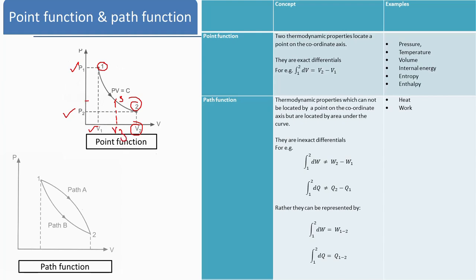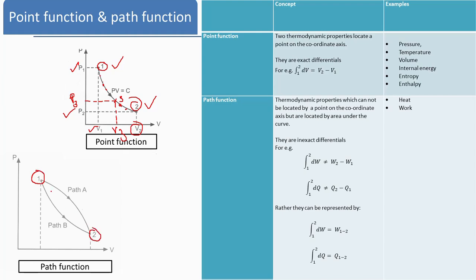Suppose it is V3 and this is P3. So each and every point on this curve represents different values of pressure and volume. So the point is important, and this point is nothing but the state. These are known as state points, the state of the working substance, and when such points are joined together, we get the process.